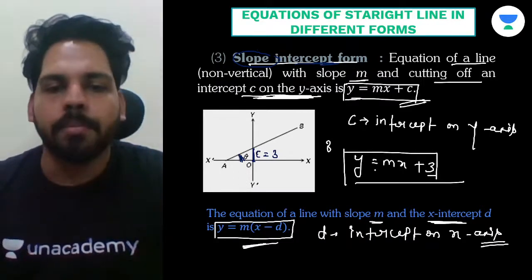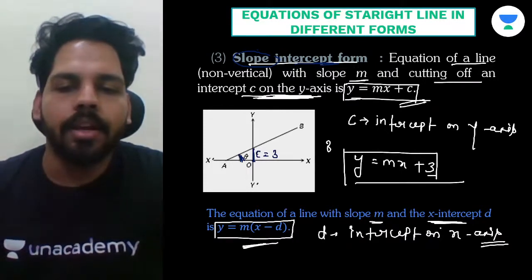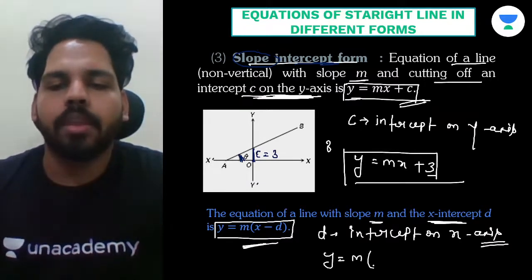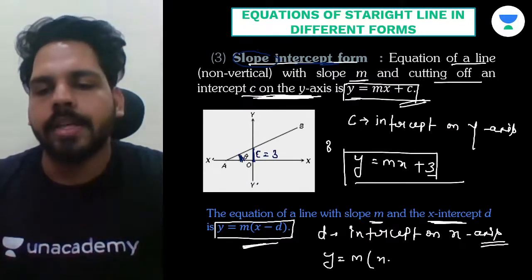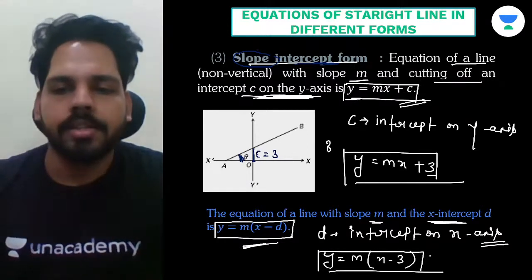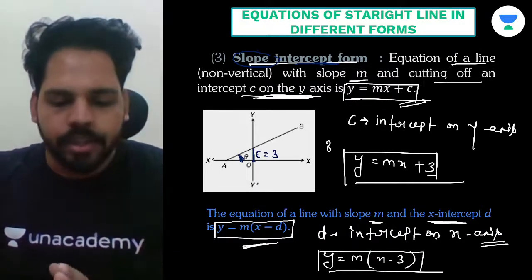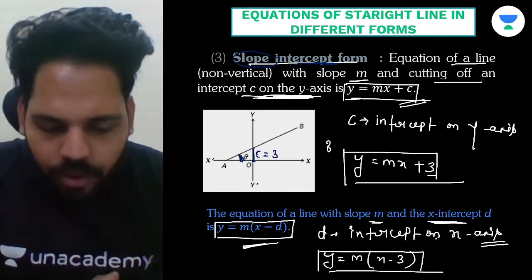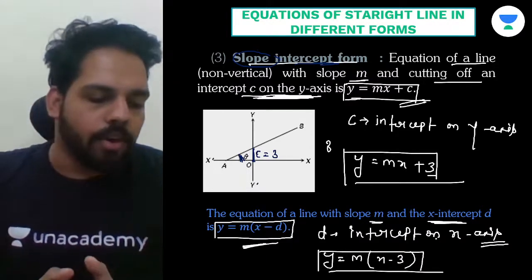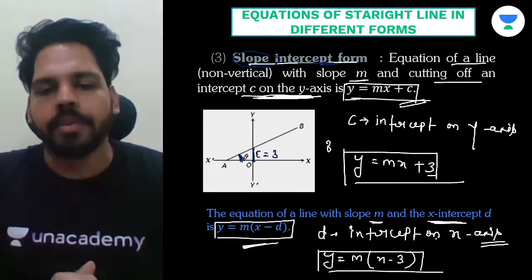And in the same case, just suppose we are taking that it is having intercept with x-axis as 3. So what will be our equation? Our equation will be y is equals to mx minus 3. In that condition, our equation will be like this. Understand? So we are having both the options. If in the question they are asking about the slope intercept form, okay, with the x-axis and y-axis, so we are having both the equations like this.